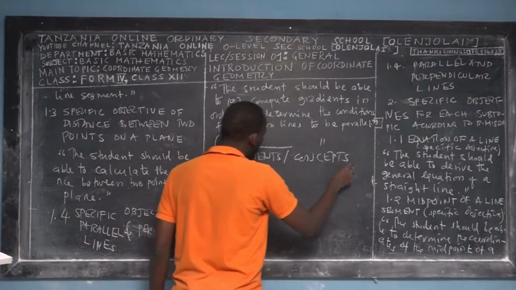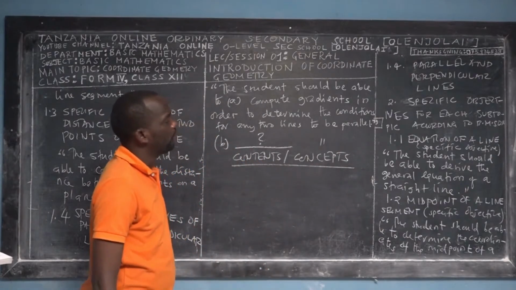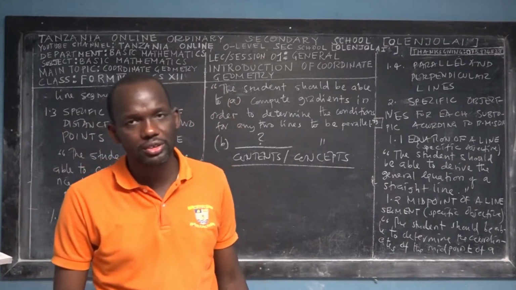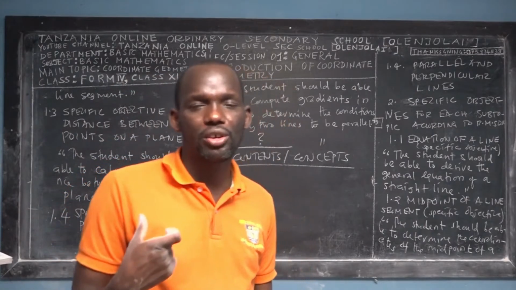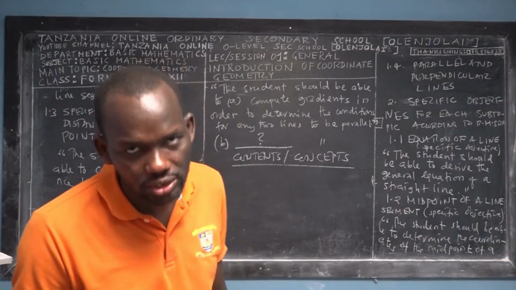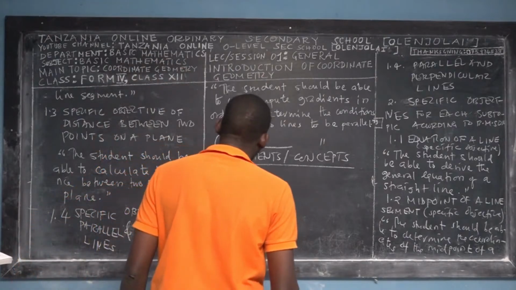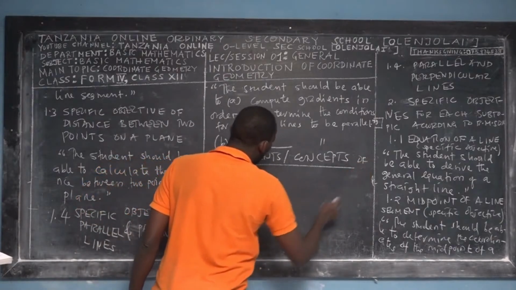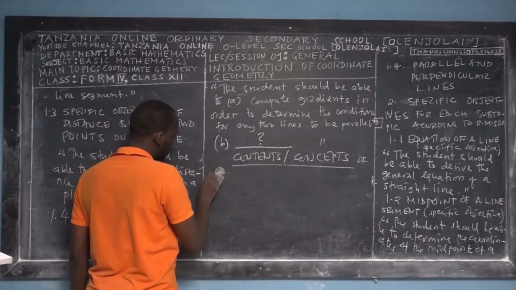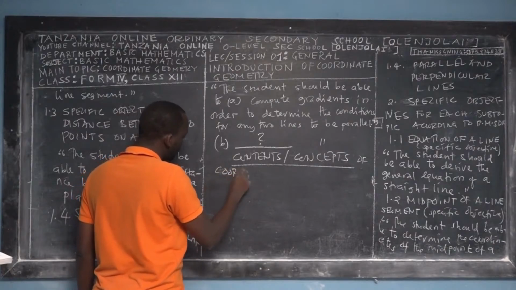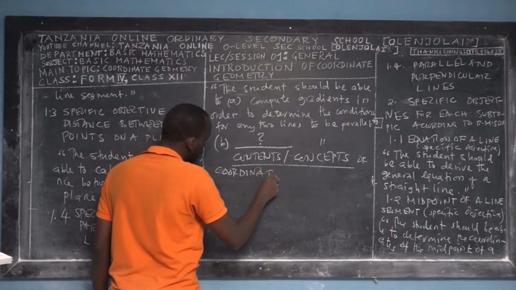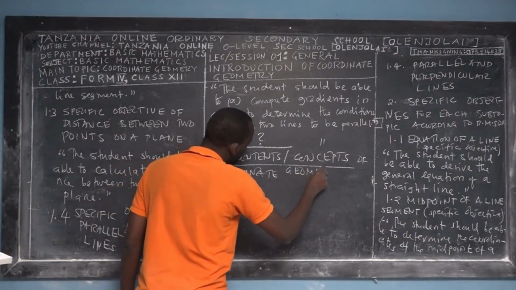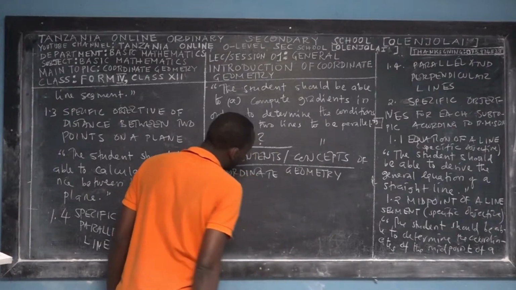I took the entire topic of coordinate geometry with a focus on this syllabus, specific objectives and subtopics. Then I broke the entire topic into small chunks, which I call contents or concepts of coordinate geometry. We are going to take them one after another.